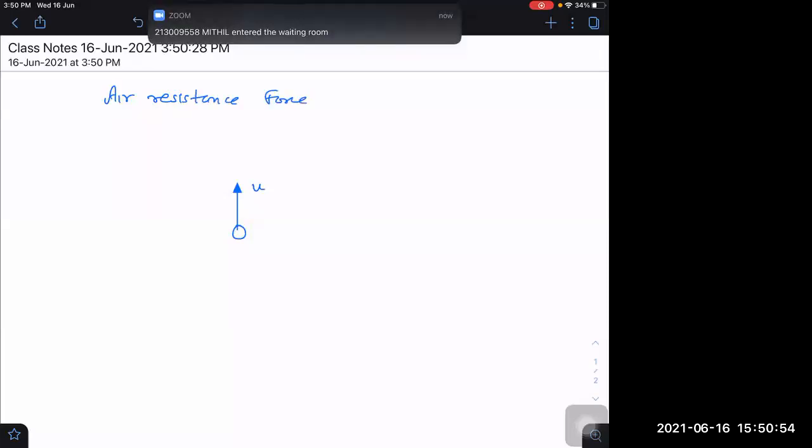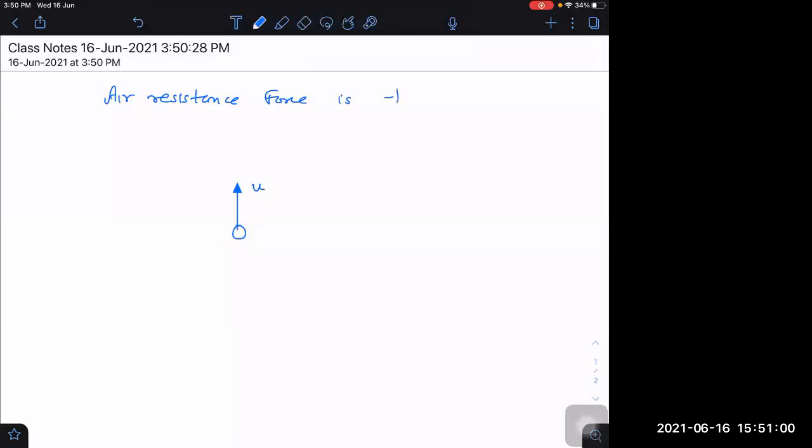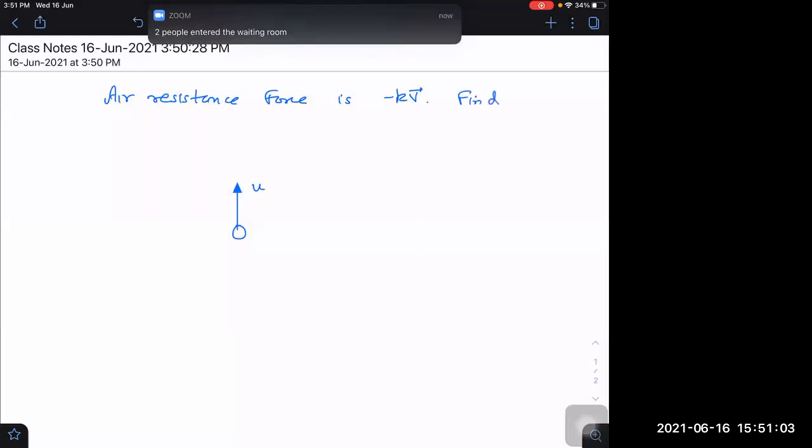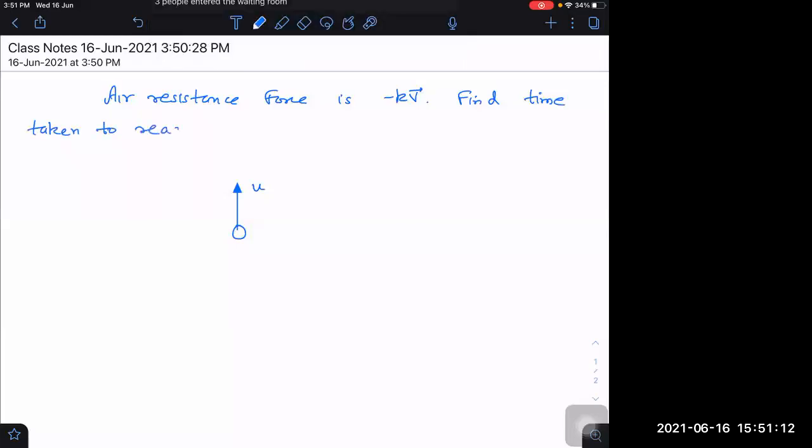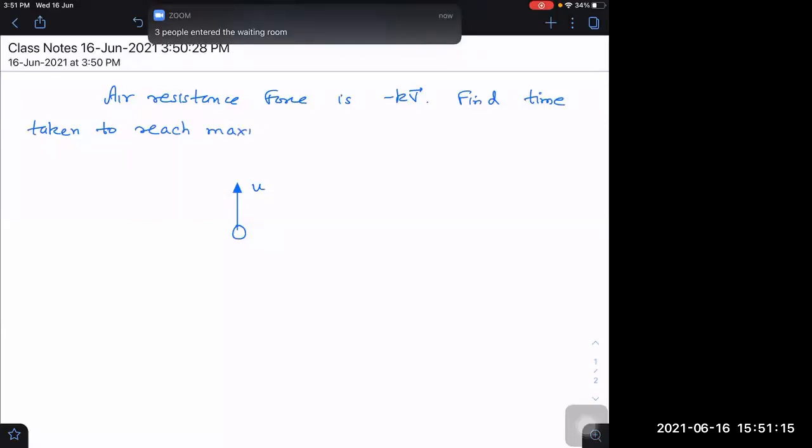Let me take today some questions of air resistance. If I throw a body upwards with initial velocity u and air resistance force is... time taken to reach maximum height.